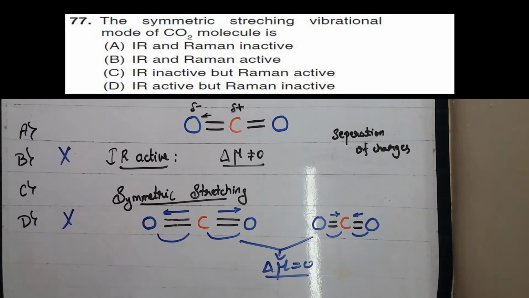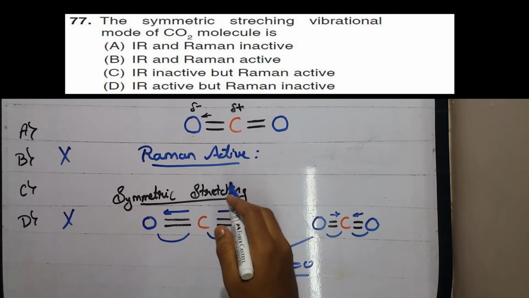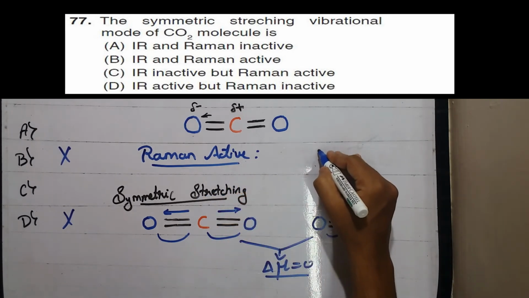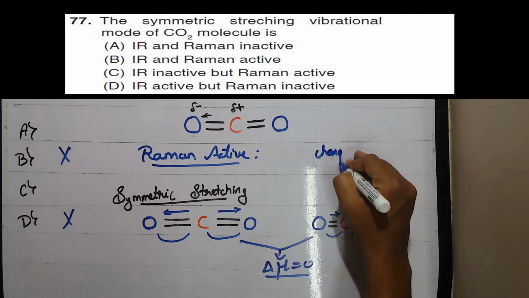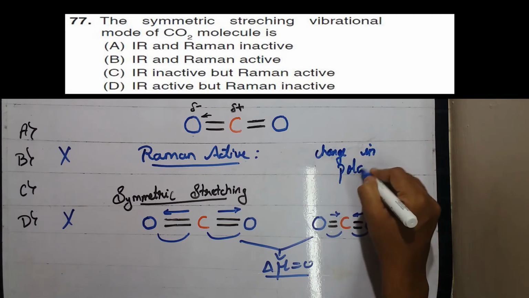Then comes whether the symmetrical stretching is Raman active or not. For a molecule to be Raman active, there must be a change in polarizability.